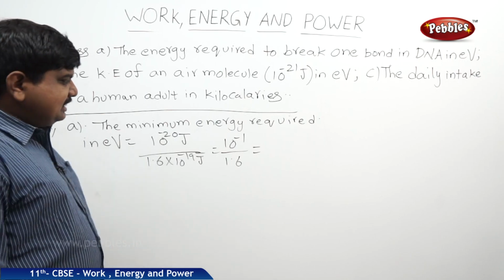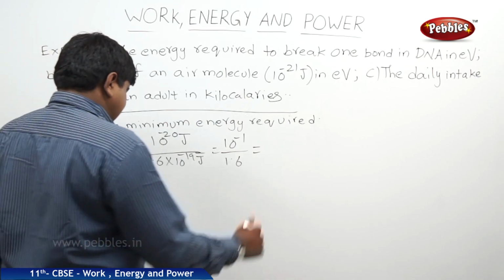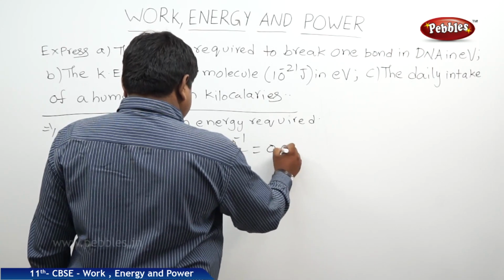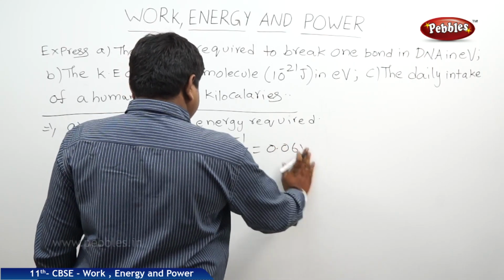So 1 by 1.6 into 1 by 10. So we will get some 0.06 electron volts.